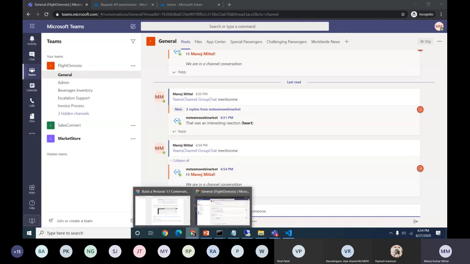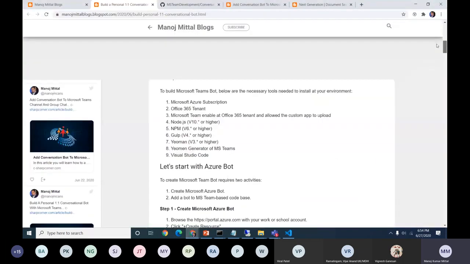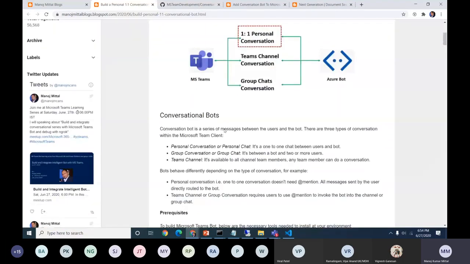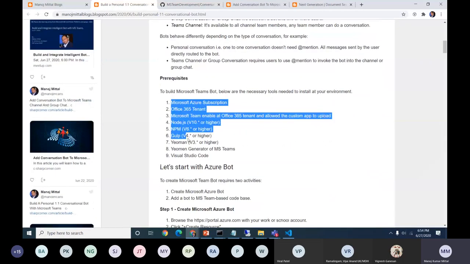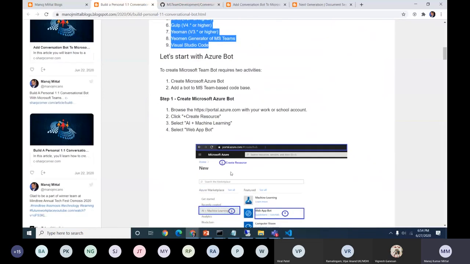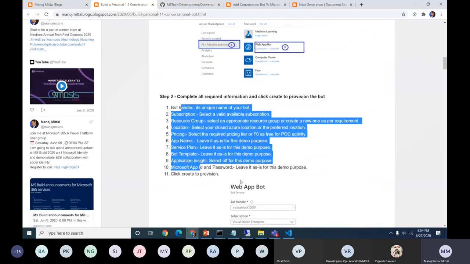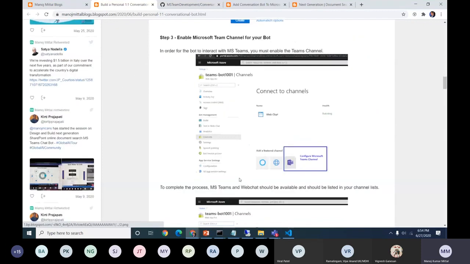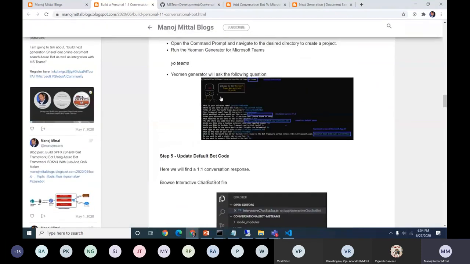For all this information, I'll show again. All these blogs are there. You can go through and get more insights. All the English details are also there, and the prerequisites we need for this bot, how we are going to create the Azure bot sections, what prerequisites we need to provide. You can go to the Bot Framework once we are scaffolding projects.